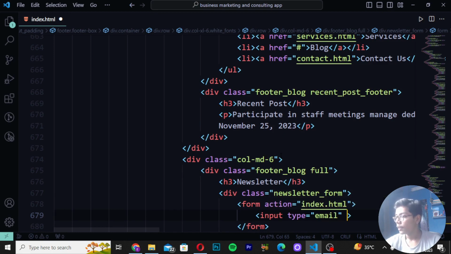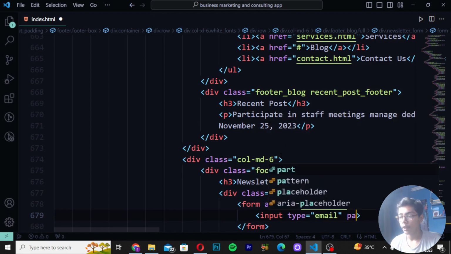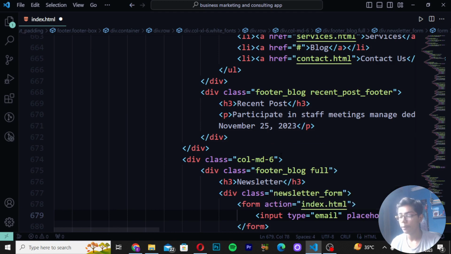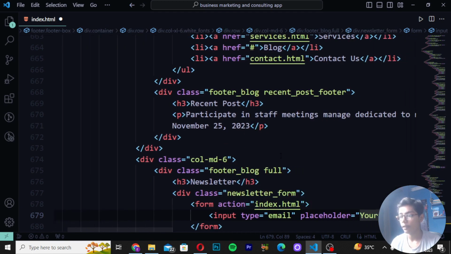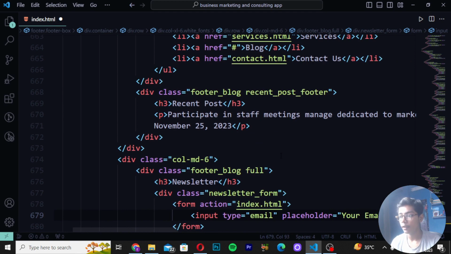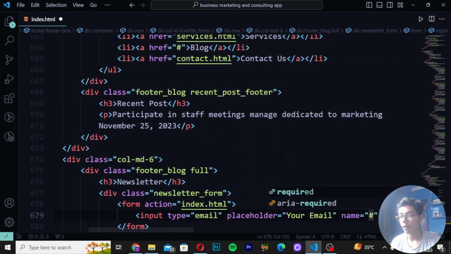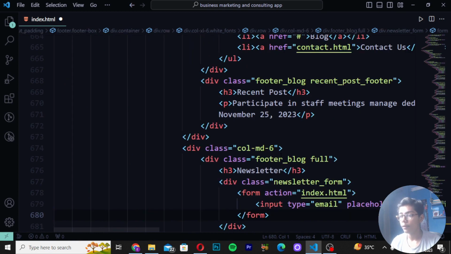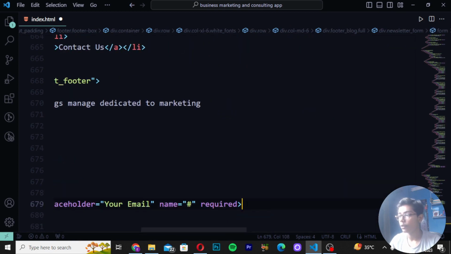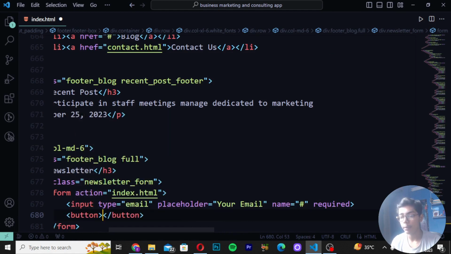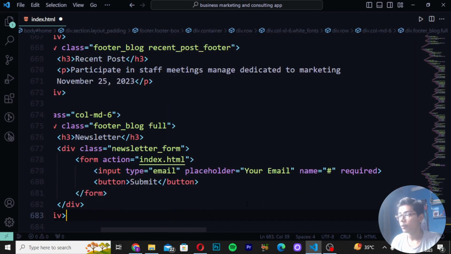Then right here input type email. Then when you just written that simply you have to just write here placeholder. So here I will be now writing placeholder your email. Then right here name. In name I will be just normally writing here hashtag. Right here required. And then you have to now just move after this input tag here and create a button. So here I will be now writing the button name as submit. Then move after this div.